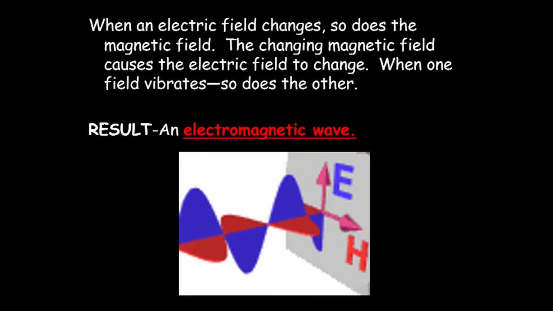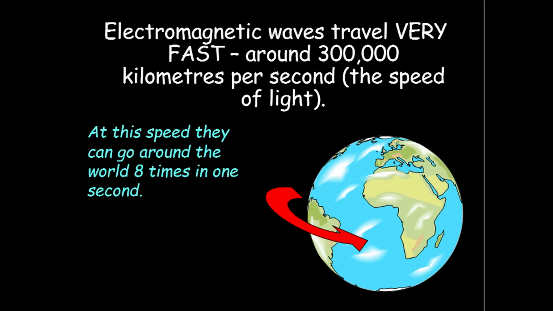When an electric field changes, so does the magnetic field. The changing magnetic field causes the electric field to change. When one field vibrates, so does the other. This results in the formation of an electromagnetic wave.